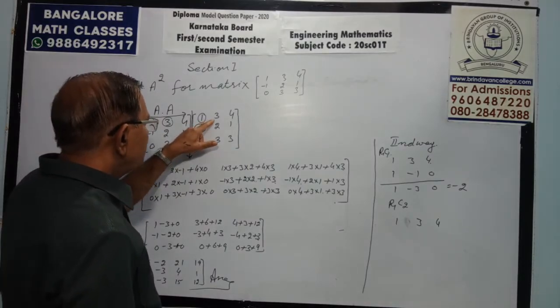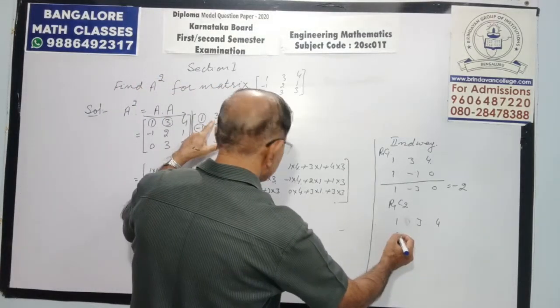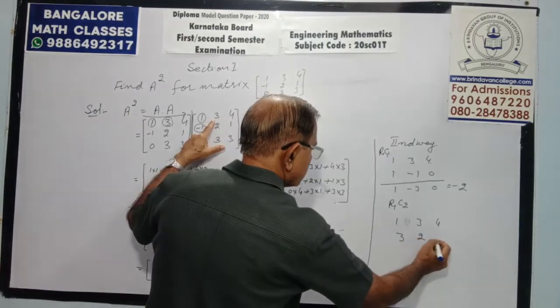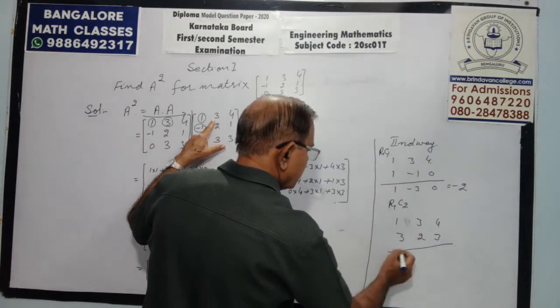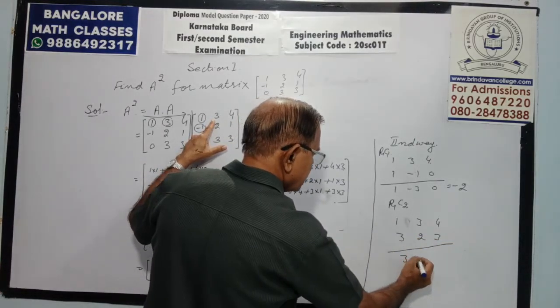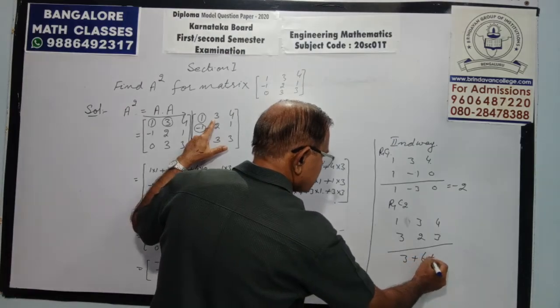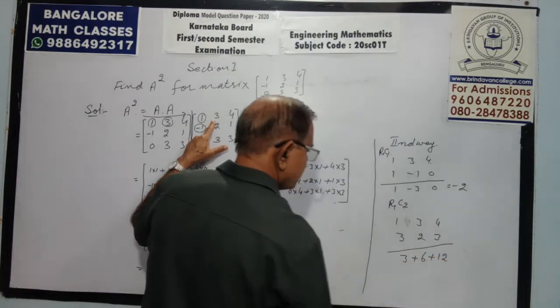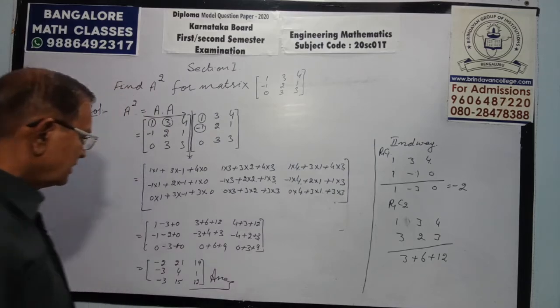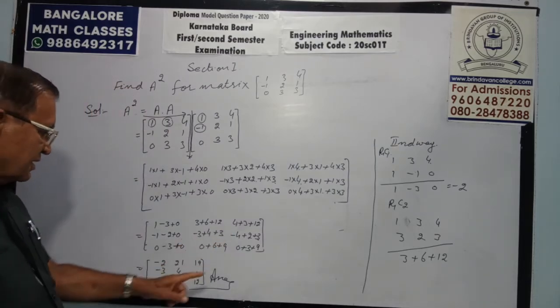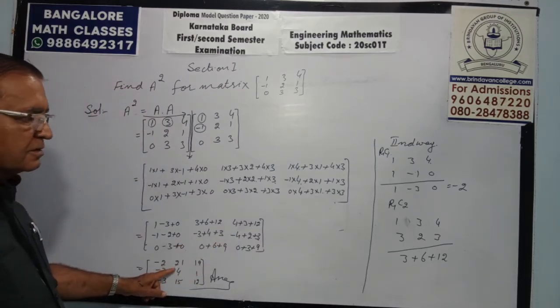C2 of the second, make it flat: 3, 2, 3. Multiply. 3 plus 6 plus 12. So like that, see, we are getting 21, here 21.